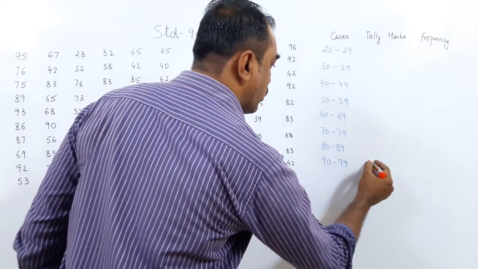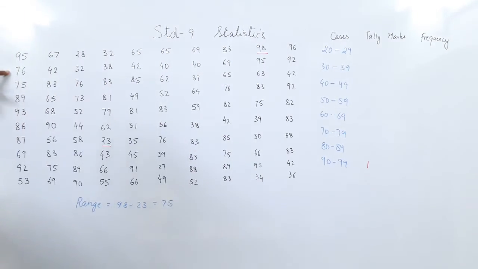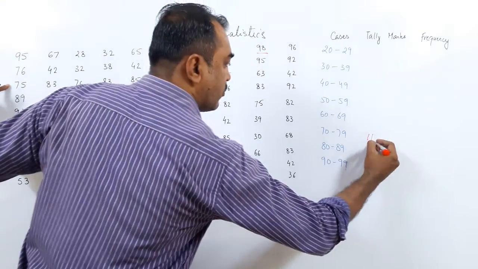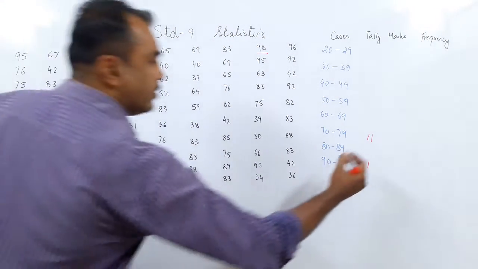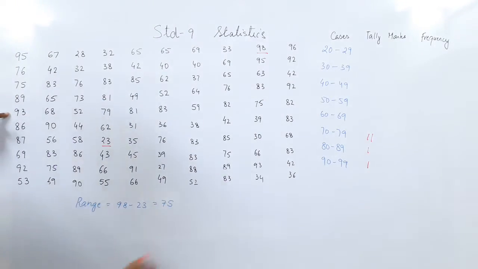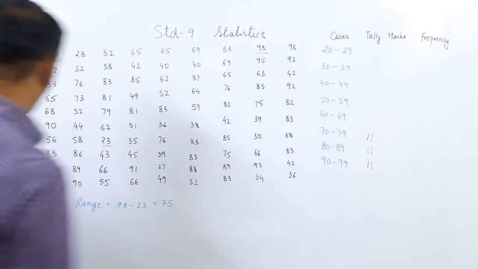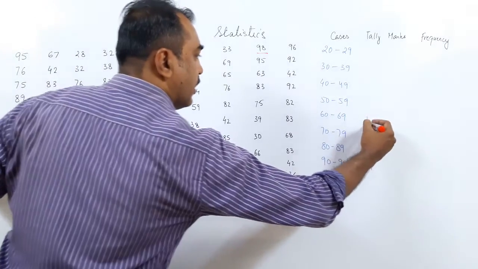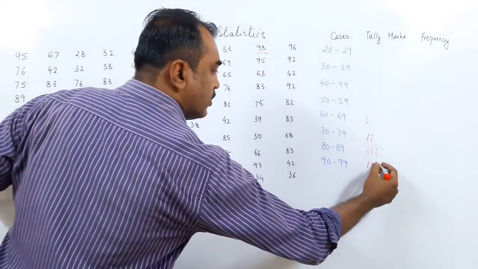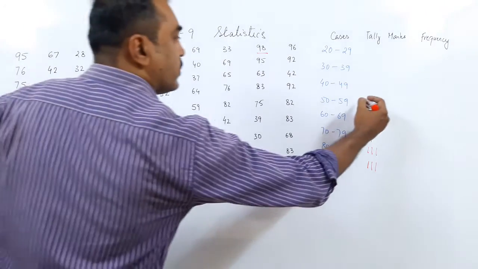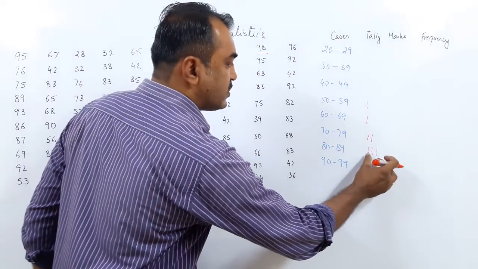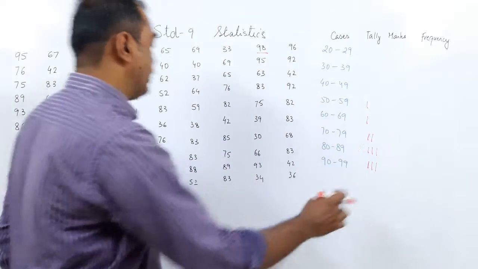Between 90 and 99, so I'll put a line here. 95, one. 76 in the line of 70, 75 in the line of 70, 89 comes in the line of 80, 93 again here, 86 in the line of 80, 87 in the line of 80, 69 in the line of 60, 92 in the line of 90, 53 in the line of 50. So I have done these 10 numbers: 3 plus 3 is 6, plus 2 is 8, 9, 10. So 10 we have done.